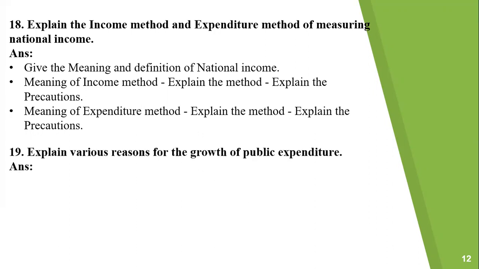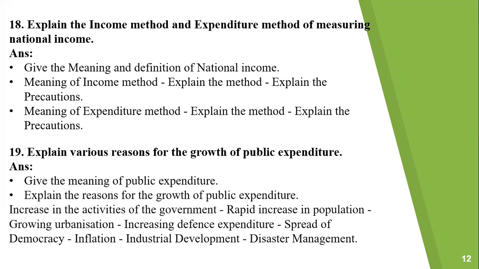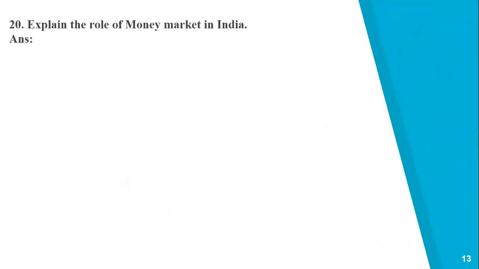Next question. Explain various reasons for the growth of public expenditure. So here, first, give the meaning of public expenditure, and then explain the reasons for the growth of public expenditure: increase in the activities of the government, rapid increase in population, growing urbanization, increasing defense expenditure, spread of democracy, inflation, industrial development, and disaster management.